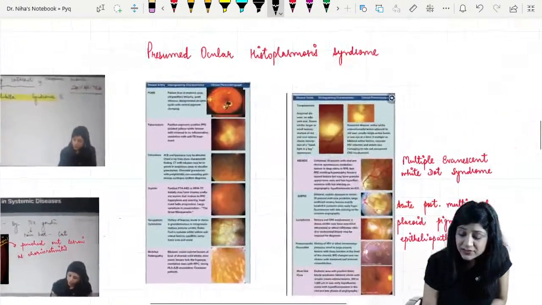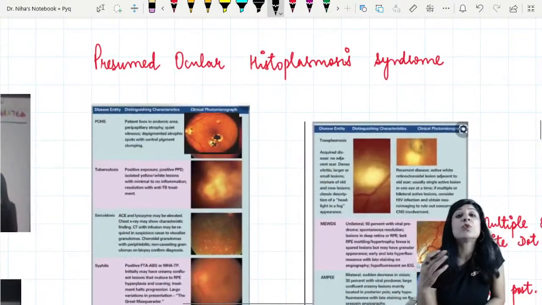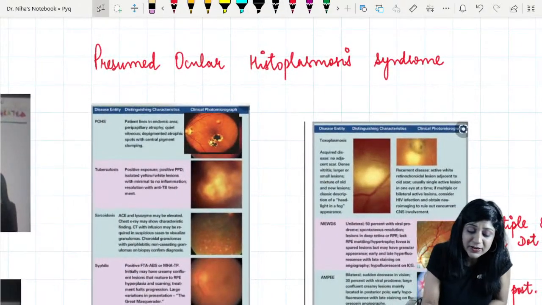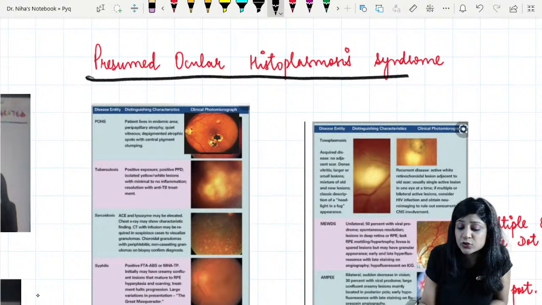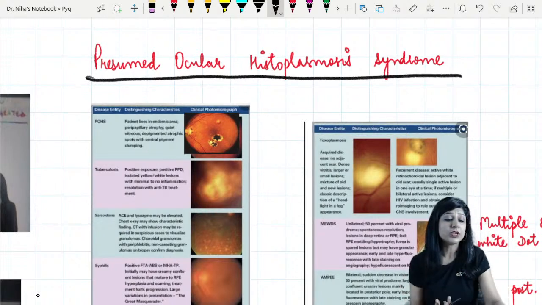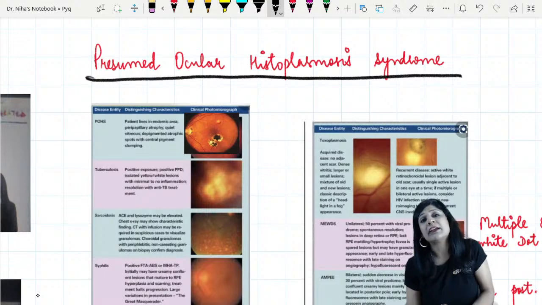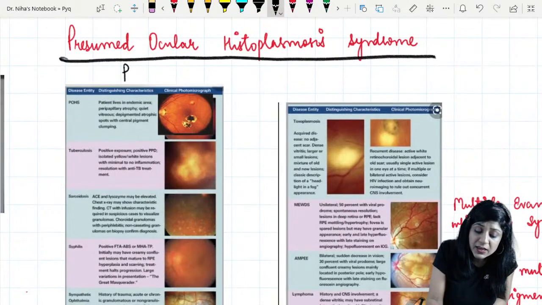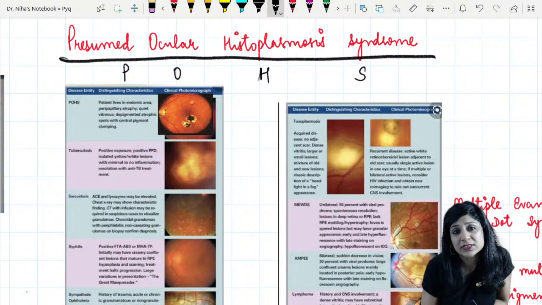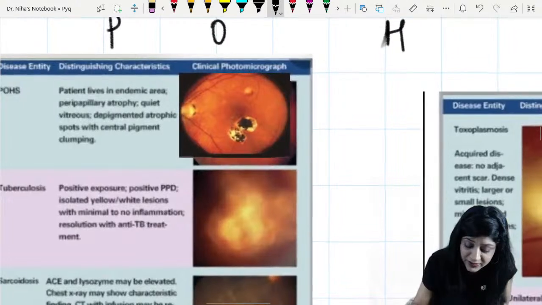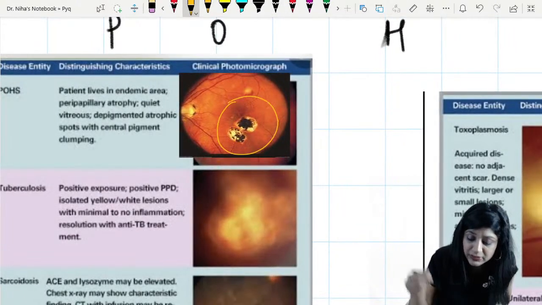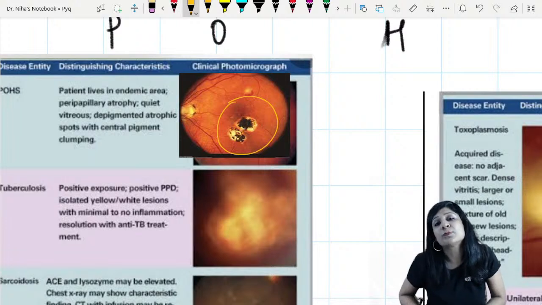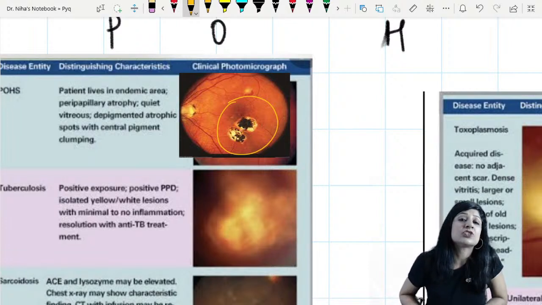Now see the other things also. Basically, the most important cause where you get this punched out lesion is the presumed ocular histoplasmosis syndrome. We have to learn it for the future, because this is not something which is usually asked and we are usually covering. So this is POHS, presumed ocular histoplasmosis syndrome. There you are getting a very typical punched out lesion. So apart from toxoplasmosis, another cause where you get a punched out lesion is presumed ocular histoplasmosis syndrome.